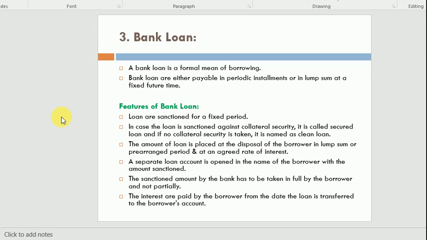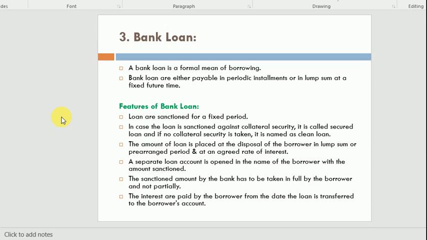Now here, if the bank does not ask for any security, so we can say that this type of loan against which banks do not get any collateral security is called a clean loan. And if some security is taken by the bank, then this loan is called a secured loan.